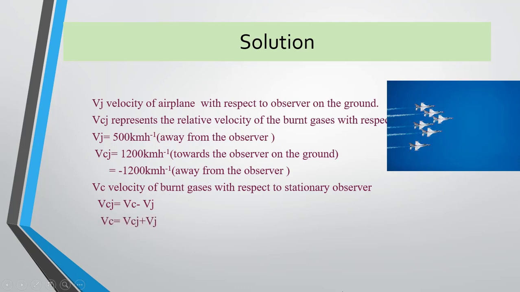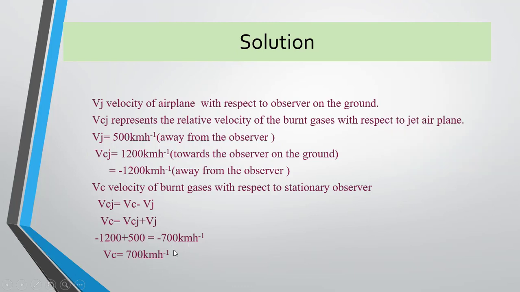On putting the values, Vc equals Vcj plus Vj, which is minus 1200 plus 500 km per hour. By this we get Vc as minus 700 km per hour, which is the velocity of burnt gases with respect to the stationary observer.